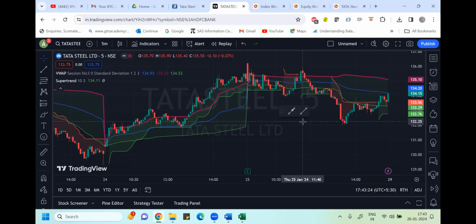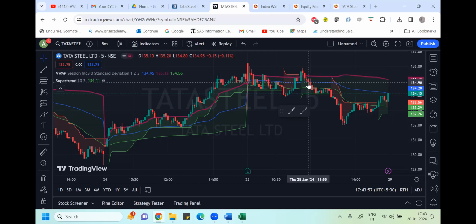When the Supertrend here at 134.11 started showing green, you can buy the stock. And your stock is also below the VWAP line. You can definitely buy the stock. When you're buying the stock, maybe around 134.11, you can put the trigger at the VWAP line. Wherever your VWAP line is, you can put that as an initial trigger, and the final trigger would be the upper band of that.